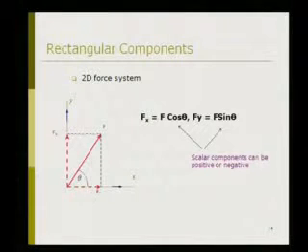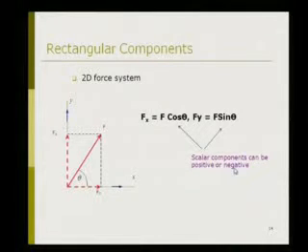Now the rectangular components. For a two-dimensional force system, if there is one force F acting at angle theta with respect to the x-axis, then there will be two components of this force, first in the x direction and second in the y direction, denoted by Fx and Fy. So Fx is equal to F multiplied by cos theta and Fy is equal to F multiplied by sin theta. This scalar component can be positive or negative.